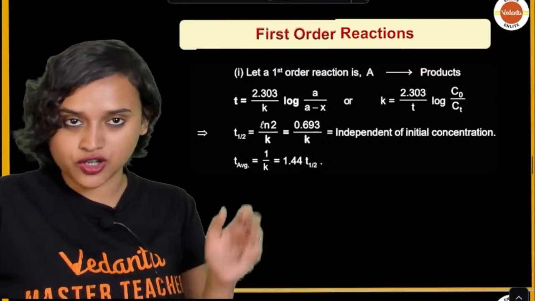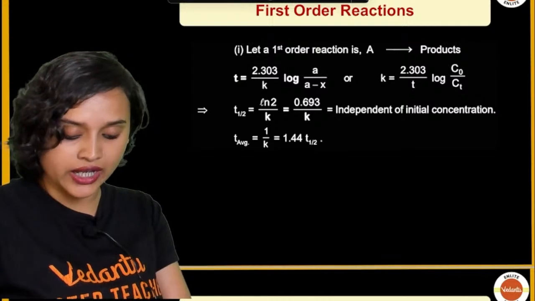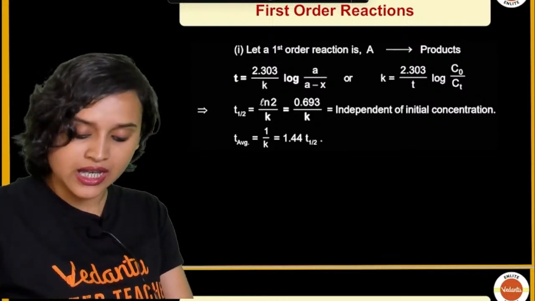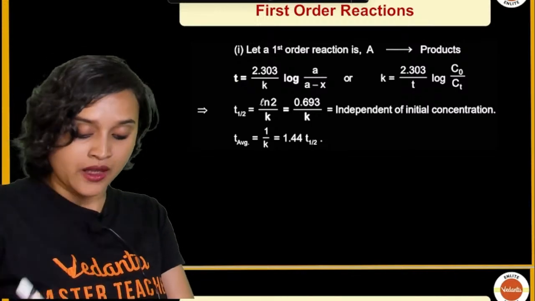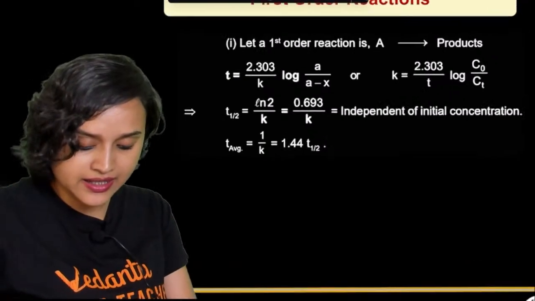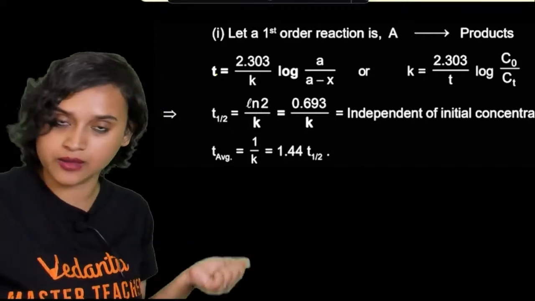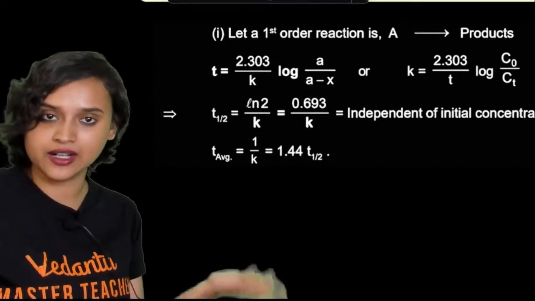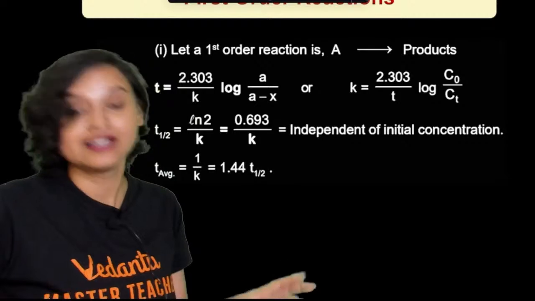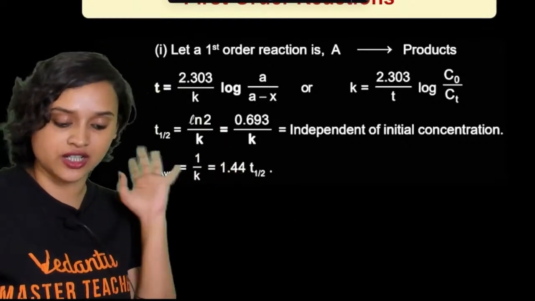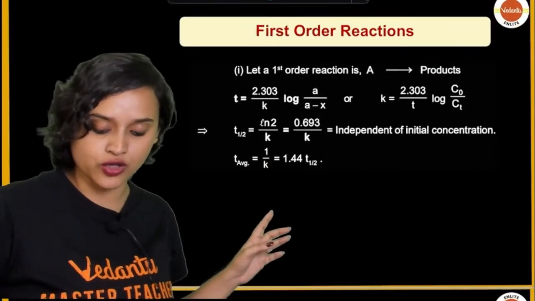Then we come across first order reaction. Here t is equal to 2.303 divided by K log a divided by a minus x, or K is equal to 2.303 divided by t log C naught divided by C. If you want to calculate half-life, t half is equal to ln of 2 divided by K, which is equal to 0.693 divided by K, independent of initial concentration. Yes, t half is independent of initial concentration. t average is equal to 1 divided by K, which is equal to 1.44 t half.